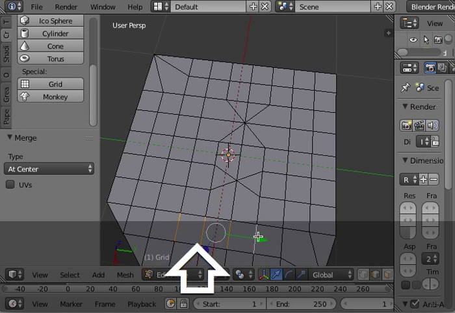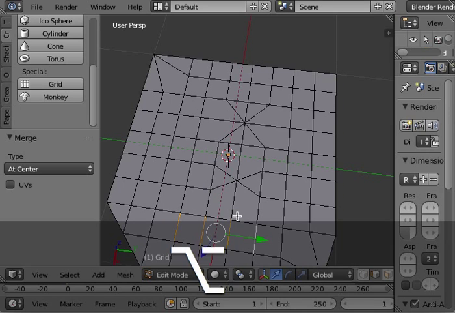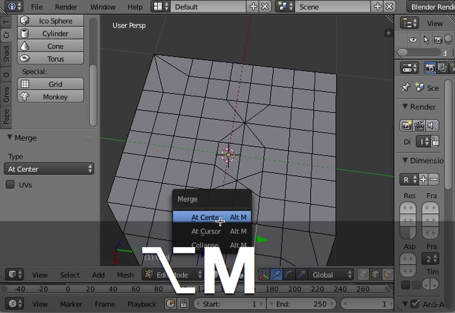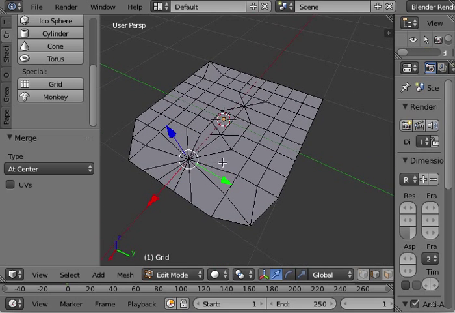Again, I will select, for example, a range of vertices, but you have to imagine that I'm actually selecting the vertices here at the end of each edge. Alt M, and let's say here at center, and you see it will collapse them that way.